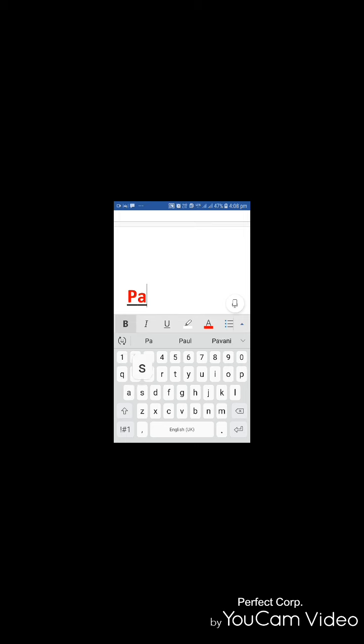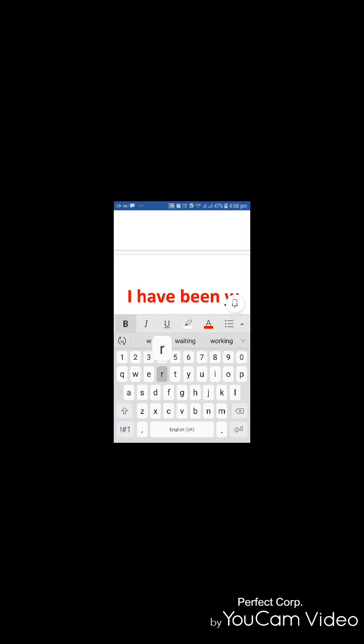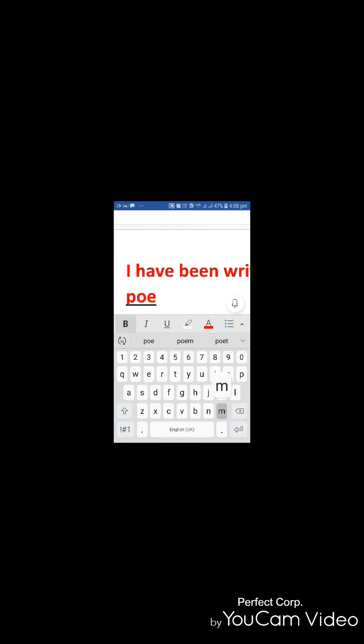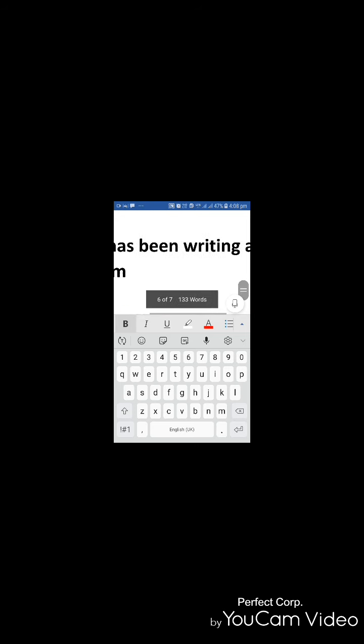Next, past perfect continuous. Let us go with I have been writing a poem. He has been writing a poem. That is present perfect continuous.